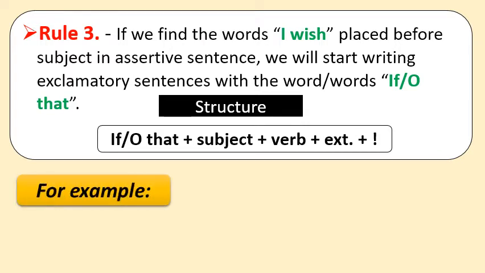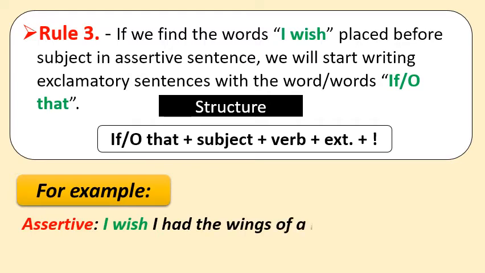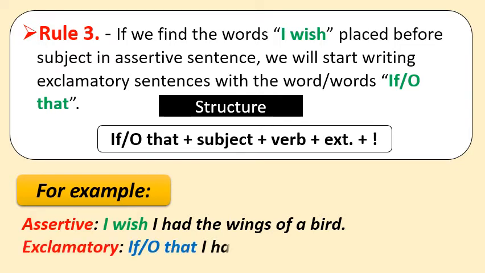So let us see an example to clarify it. Number 1, I wish I had the wings of a bird. As you can see, the sentence is beginning with I wish, and here the subject is I. So if you are getting I wish just before the subject, it will be replaced with if, or, oh, that in the exclamatory sentence. If, or, oh, that I had the wings of a bird! At last, the exclamation sign.